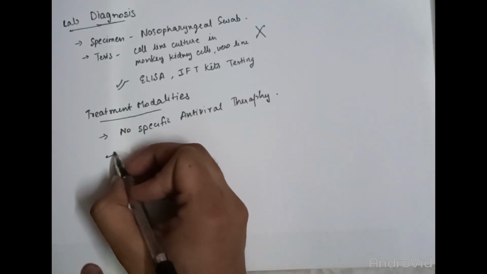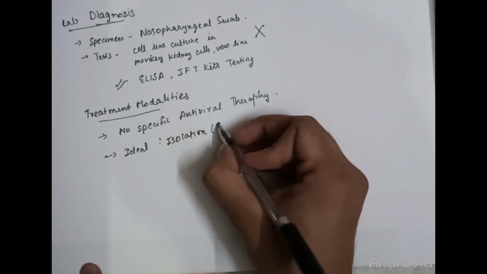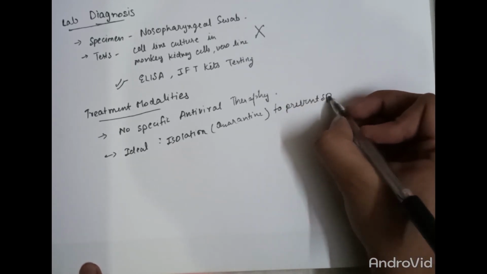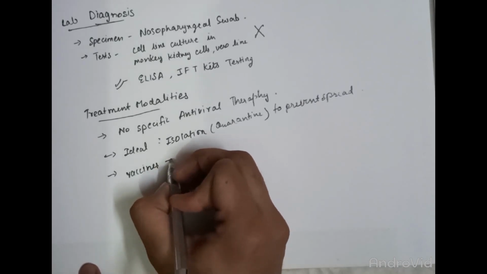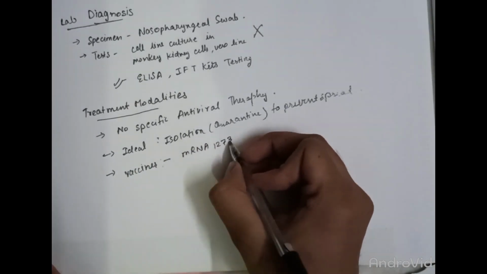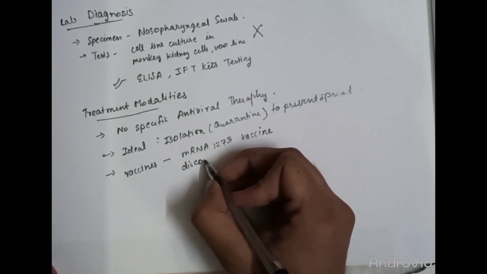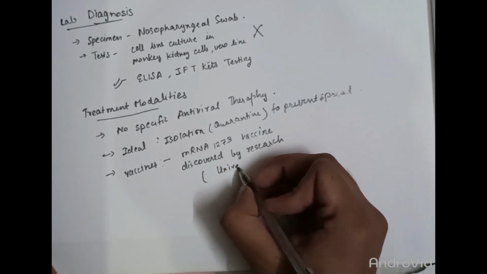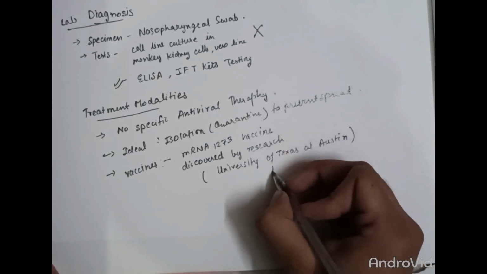Also, molecular tests such as multiplex PCR are a very good alternative for detection of the genetic material of the virus. Now coming to the treatment modalities, there is no specific antiviral therapy for the coronavirus. Ideally, isolation or quarantine is the best way to prevent the spread of the virus. Besides this, there are also reports of plasma therapy in which the antibodies of a cured person